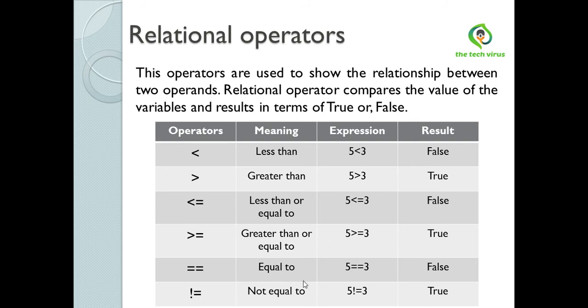Equal to, double equals. This means equals to. Here, does 5 equal 3? No. So it returns false. This is not equal to. 5 is not equal to 3. Yes, so it returns true.